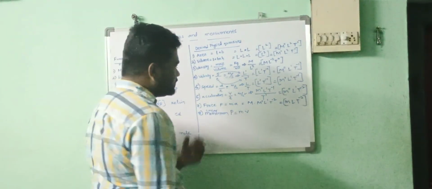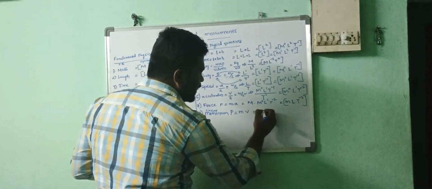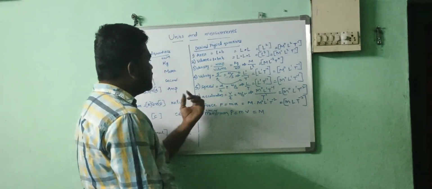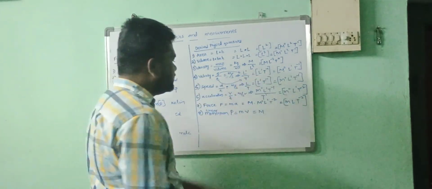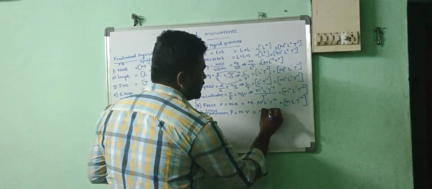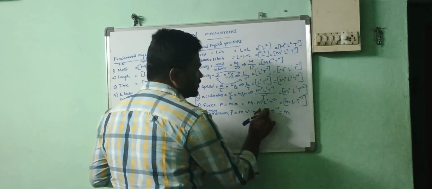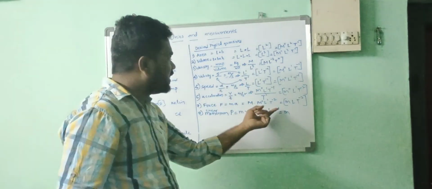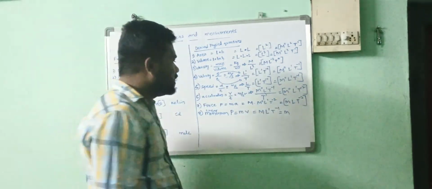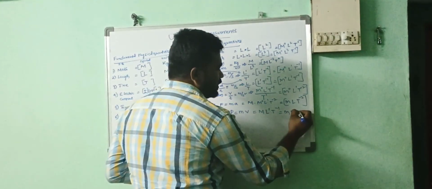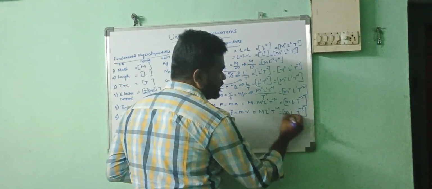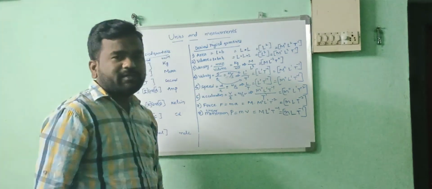So what is mass here? M. What is velocity? You have velocity, right? L power 1, T power minus 1. Simply you can write, there is no need to write the 1 again and again. If you have the minus, you have to mention that. Now M L T power minus 1. This is for linear momentum.